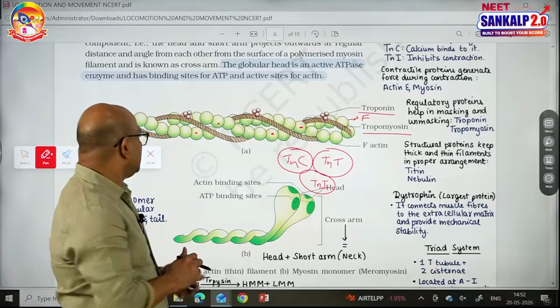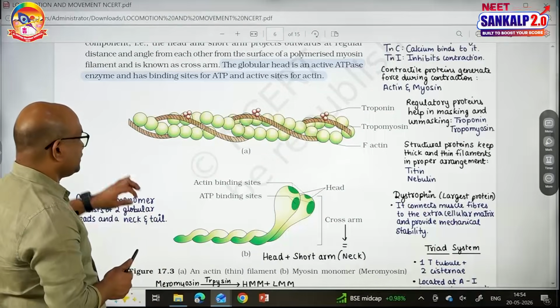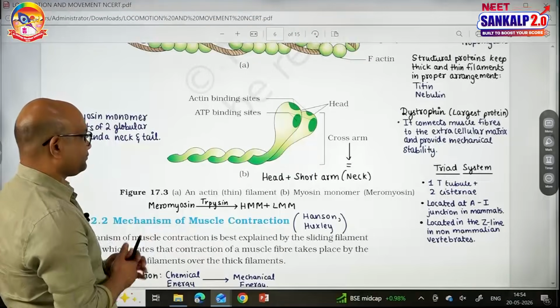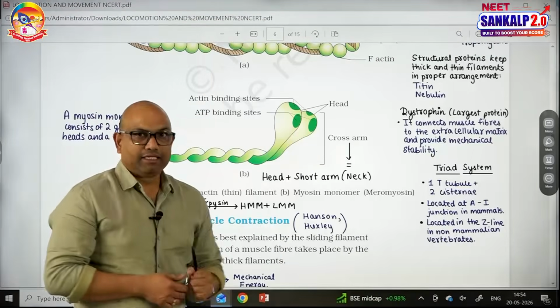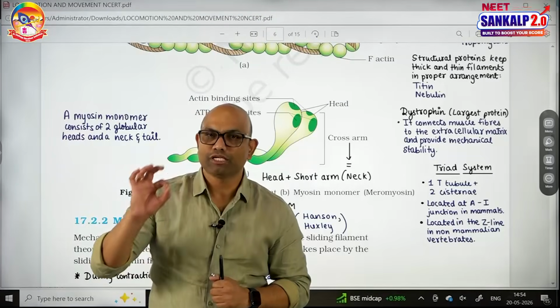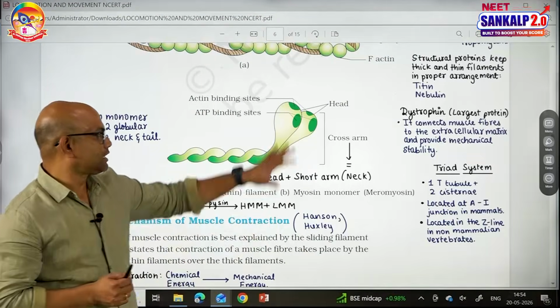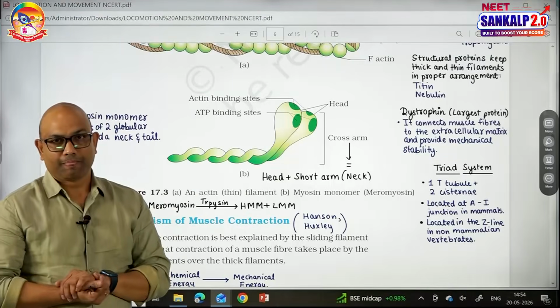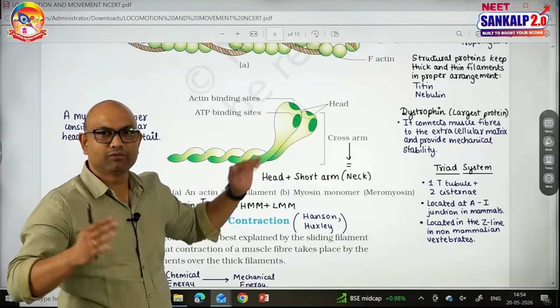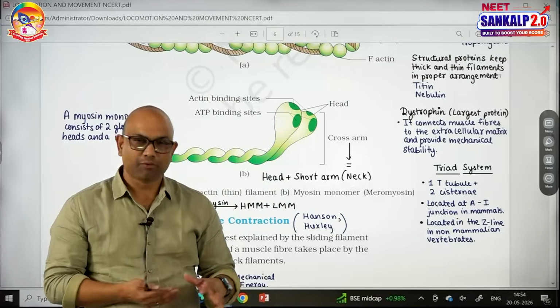Let's talk about thick filament structure. So regarding the structure of the thick filament, see this. A thick filament consists of 200 to 300 myosin monomers. This is the structure of a myosin monomer. Such myosin monomers, how many are present in one thick filament? 200 to 300. Hence, the thick filament is a polymerized molecule.